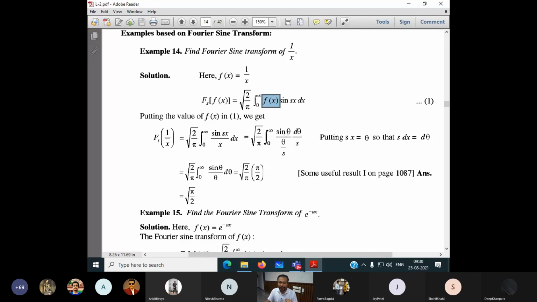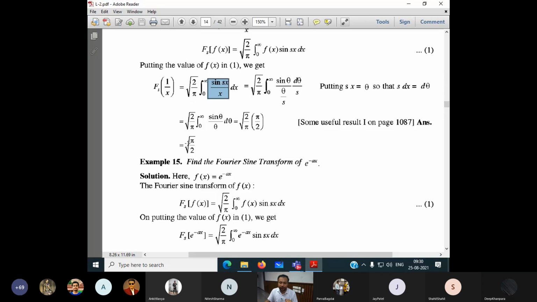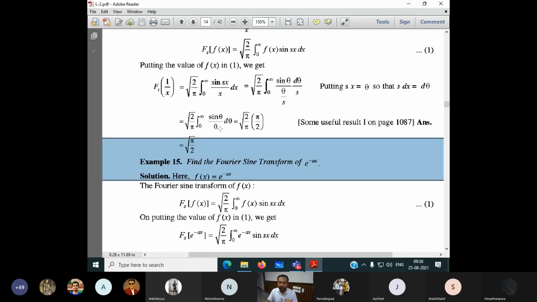I have to do the integration here. All of us can do this integration, using the u by v formula, or you can use integration by substitution. Okay, so the left hand side is this. The Fourier transform is square root of 2 by pi times this integral. This is the Fourier transform.